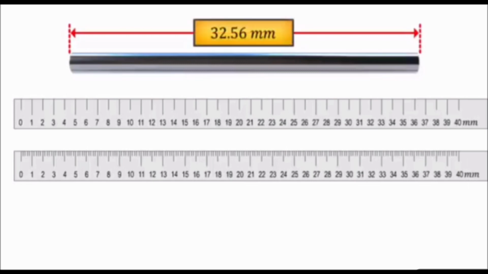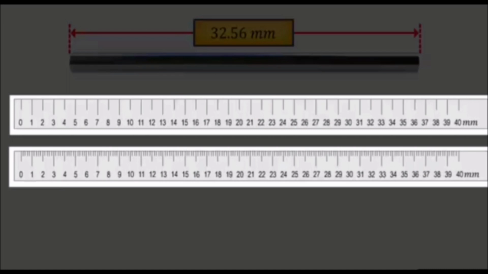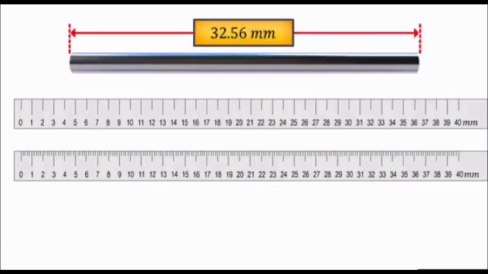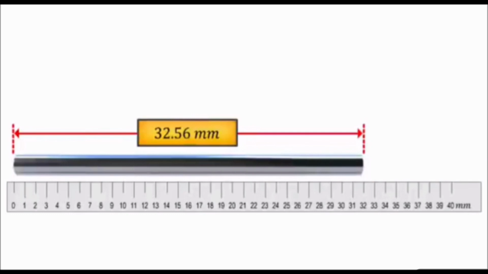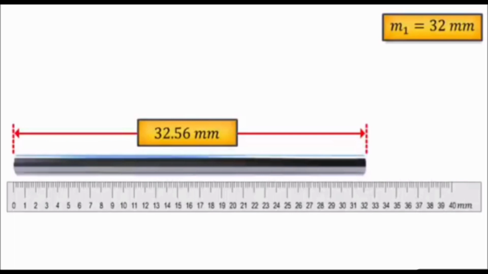Now let us measure the length of an object. Its original length is 32.56 millimeter. Now I am going to use 2 different measuring scales to measure its length. The first scale has a least count of 1 millimeter. If I measure with that, it shows me a length equal to 32 millimeter. If I measure the same thing with another measuring scale with a least count of 0.1 millimeter, it gives a value of 32.5 millimeter.